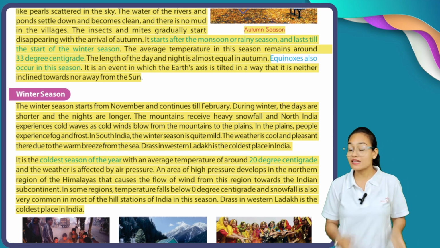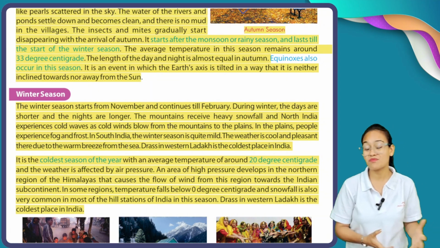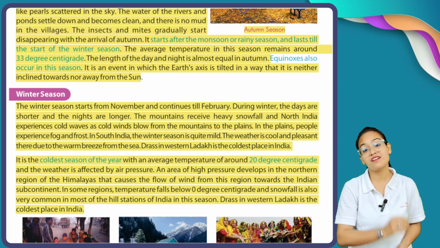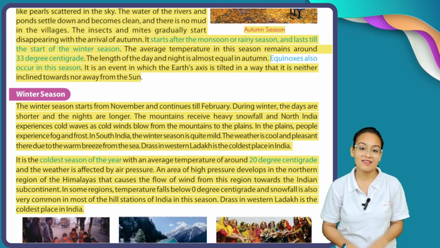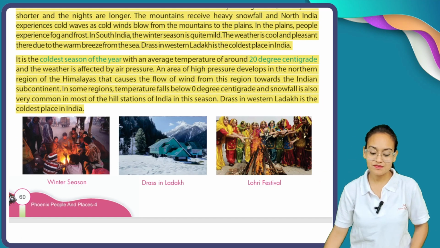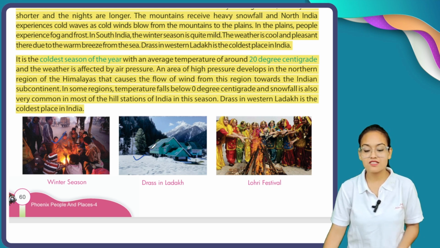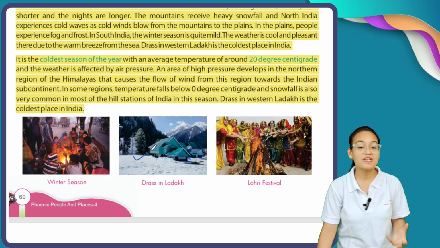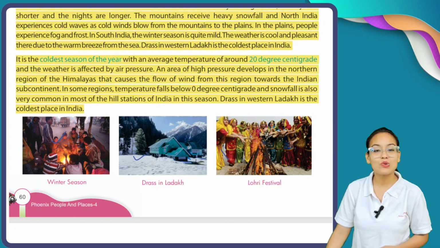In some regions of India during winter season, some places experience 0 degree temperature. That's why snowfall starts here. So this is your winter season. This is your Dras, a place located in Ladakh. It is the coldest place of India, and here is the Lohri festival.